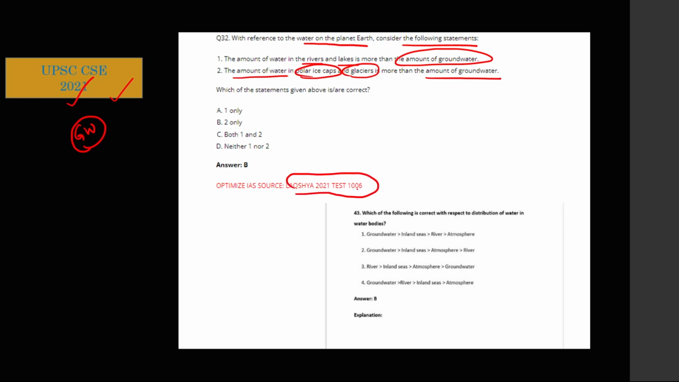That year also I had given the same question in my Lakshya test, NCERT test. You can see here 1006: which of the following is correct with respect to the distribution of water bodies in the world? Exactly the same question, in a different manner, I had given in my NCERT test. So I knew that UPSC had already asked a question on groundwater just last year, and this was the format in which they asked. This means they asked more on the distribution of groundwater. So I knew that this year they are not going to ask a question on distribution of groundwater.